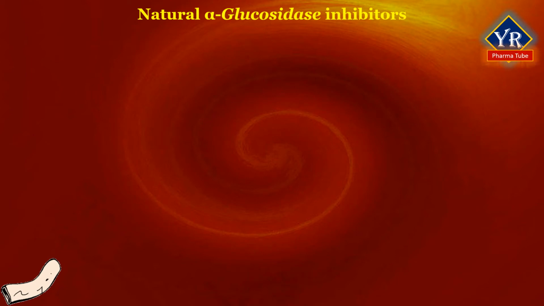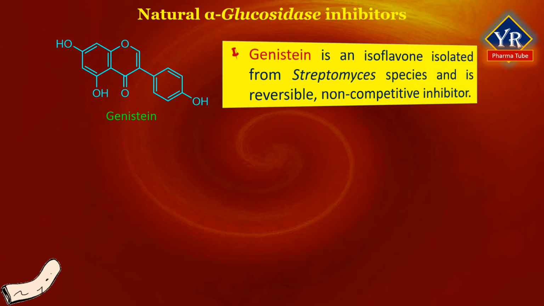Natural alpha-glucosidase inhibitors. There are a large number of natural products with alpha-glucosidase inhibitor action. For example, genistein is a potent isoflavone isolated from soy fermentation broths of Streptomyces species and has been demonstrated to be a reversible, non-competitive alpha-glucosidase inhibitor.